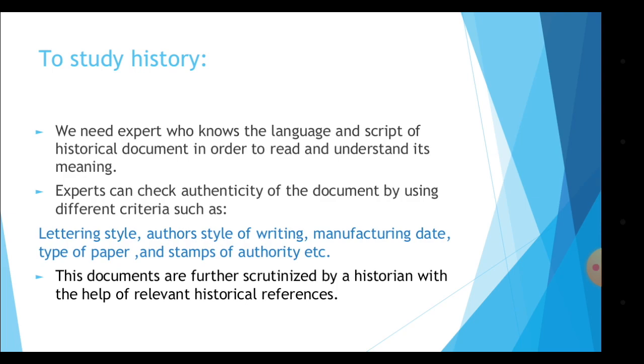So, to study the authenticity of history, we have certain criteria such as lettering style, author's style of writing, manufacturing date, type of paper, and stamps of authority, etc. These documents are further scrutinized. Scrutinized means studied in detail by a historian with the help of relevant historical references.